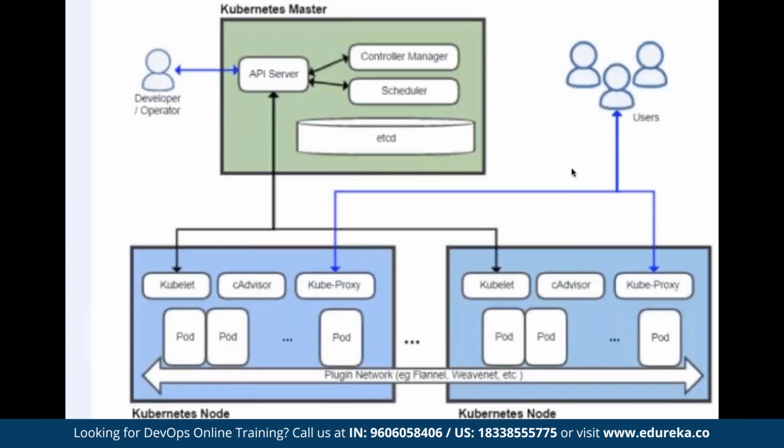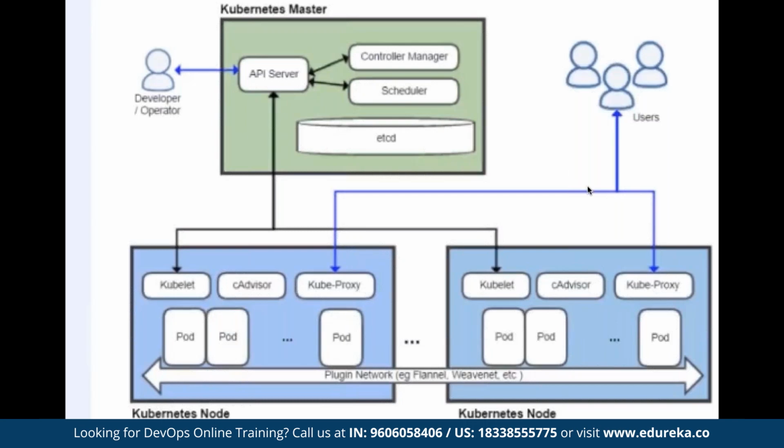Now, let's say, for example, I've got 5 nodes linked to one of my Kubernetes masters. How does the master make a decision on which particular Kubernetes node I need to deploy a specific container or run some services? All those decisions are taken care of by the scheduler component. The scheduler weighs a lot of parameters like currently available resources, currently running resources, and used parameters, and on the basis of those criteria, it makes a decision on which particular nodes those particular workloads need to be executed on. That is the job of the scheduler component.